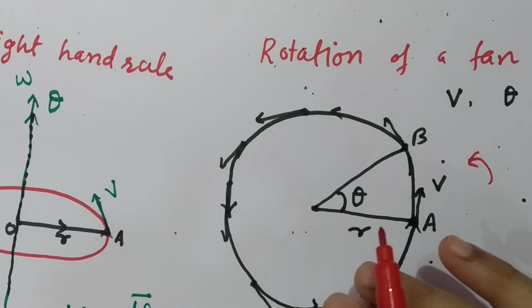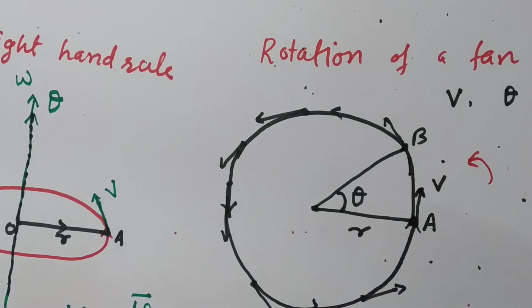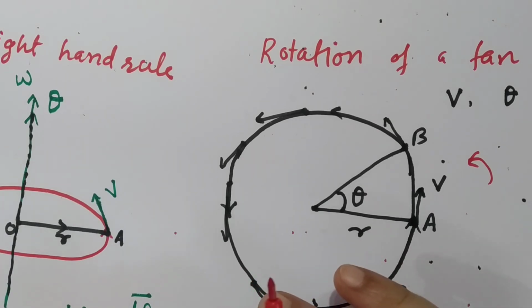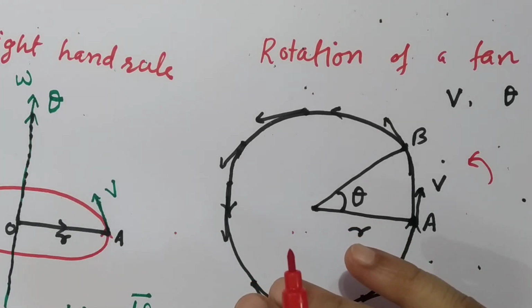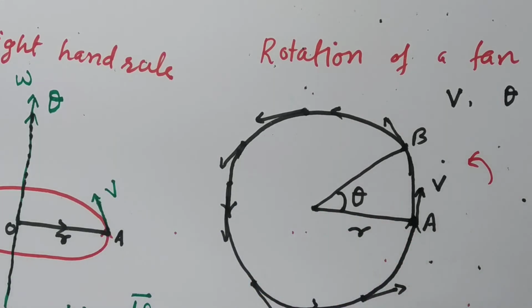Now second example is switch off the fan. When we switch off the fan, what is going to happen? Obviously the speed of the fan goes on decreasing. Finally it will stop back to the state of rest.